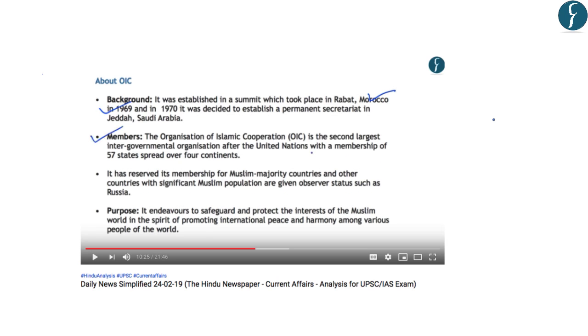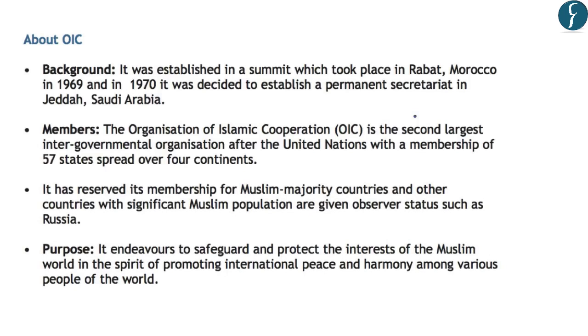Now, regarding the basics of the Organization of Islamic Cooperation, we have learned about it in the DNS of 24th February 2019. So, this Organization of Islamic Cooperation was established in 1969 at Morocco. Now, regarding the members, you should note that it is the second largest intergovernmental organization after the United Nations.